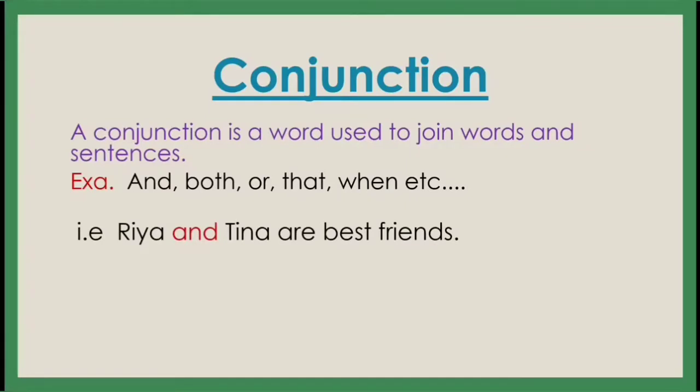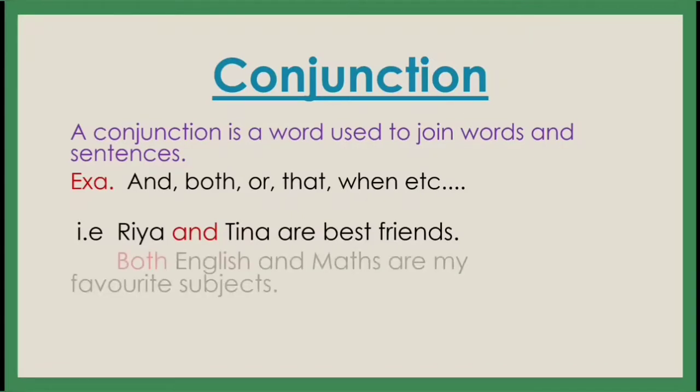For example, Riya and Tina are best friends. Riya, Tina, friends. Can we speak like this? No. But for Riya and Tina, we have to use the conjunction and. So and joins two words, Riya and Tina, it joins both of them like this. So Riya and Tina are best friends. The next one is: both English and maths are my favorite subjects. Okay, both English and maths are my favorite subjects.